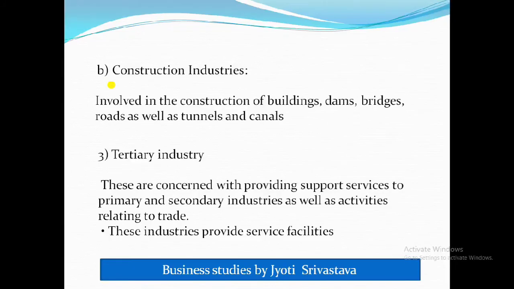Okay, means what's happening in this industry? It makes use of the products of manufacturing industry like steel, iron, and even of the extractive industry like coal, stone. And students, as I have already given you the example like building, dam, bridges. So do you think they are movable? No, they are not movable.